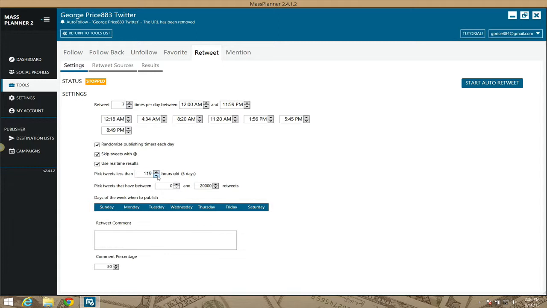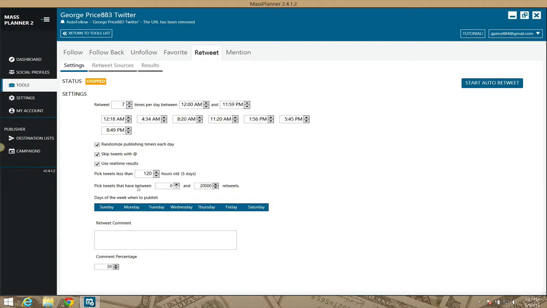Let me see if I click this, if it changes. No, it doesn't. So less than, I'm not good with math, guys, so figure out the times there, okay? And you might want to say, well, that's 120 hours, that's 5 days. Depending on what type of campaign you're running, you might want to have tweets that are less than 5 hours old. You want some fresh data, right? 5 days is not that bad, but like I said, it depends on exactly what you're retweeting.